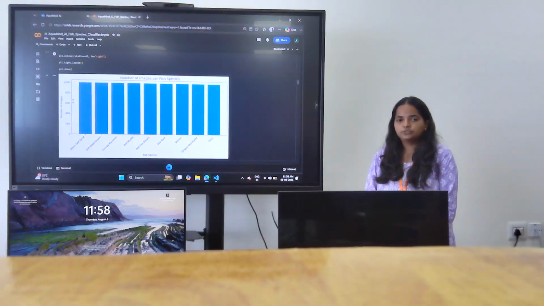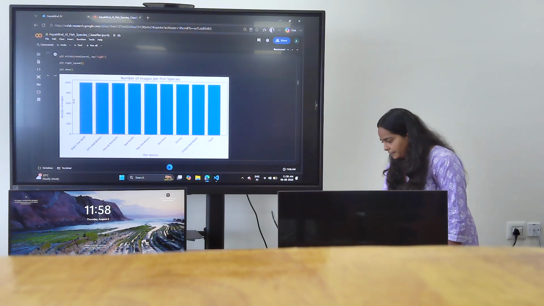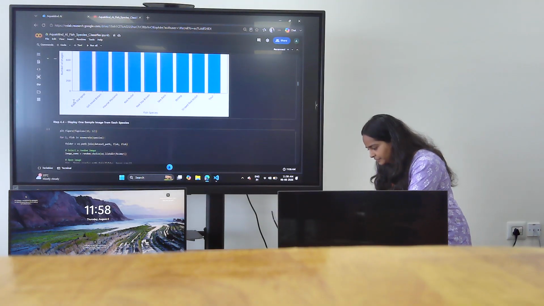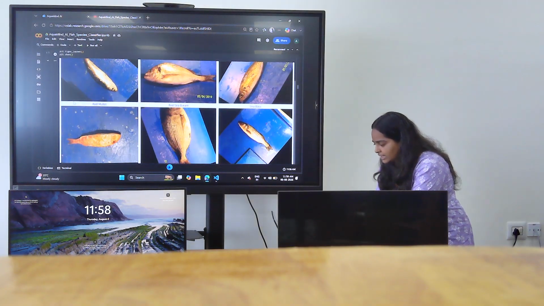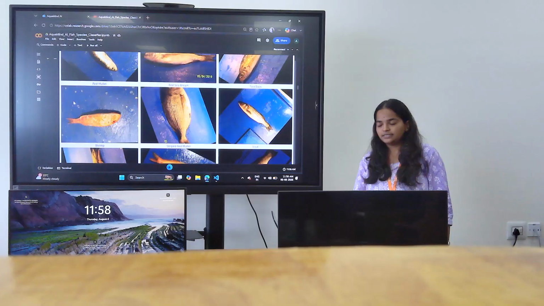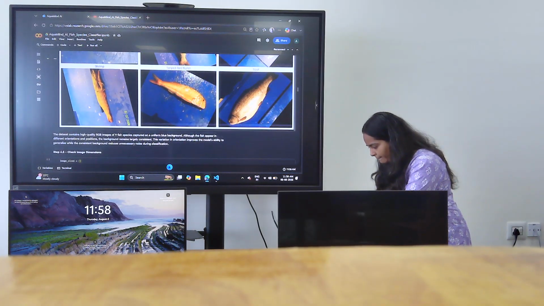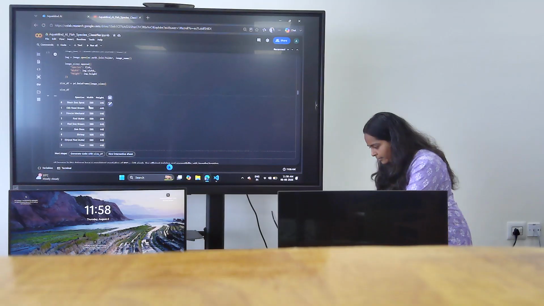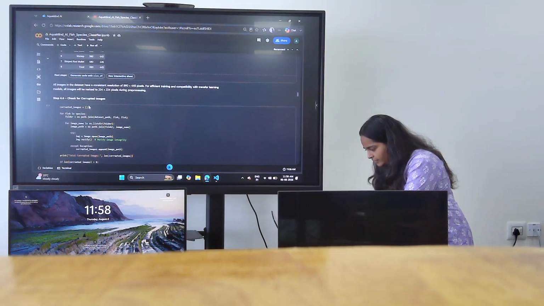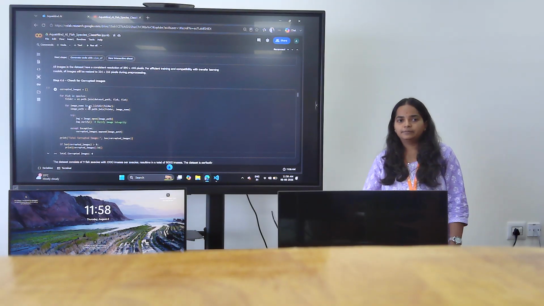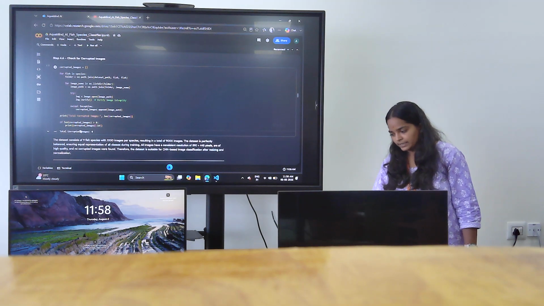This is the visual distribution of my dataset. These are the sample images from each class. There are 9 classes. Then I have checked for corrupted images. There are totally 0 corrupted images in my dataset.